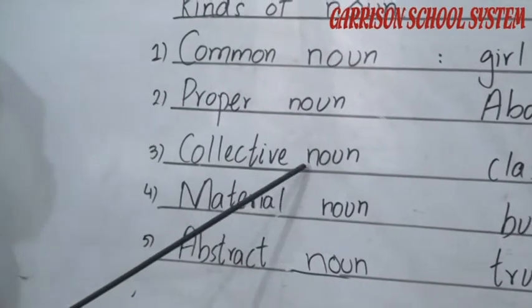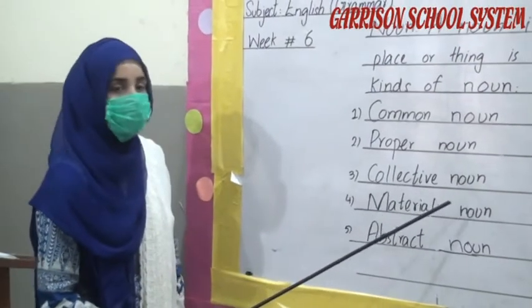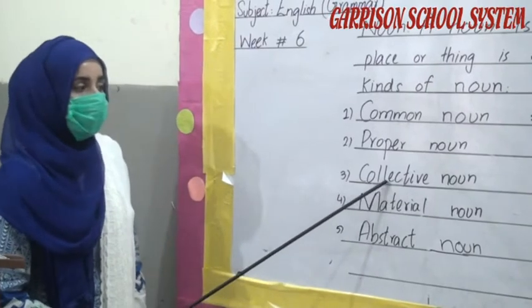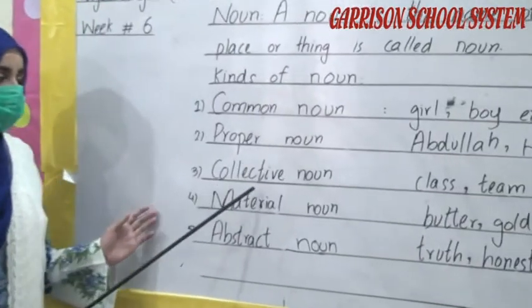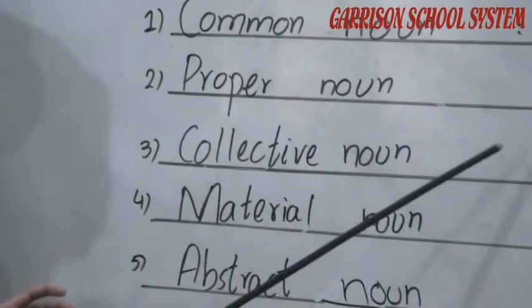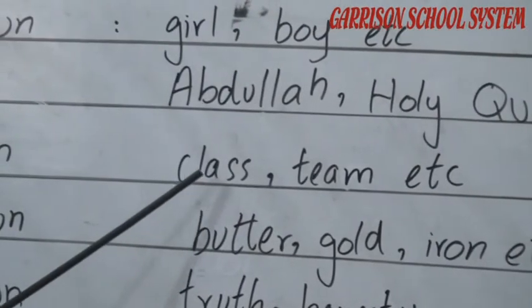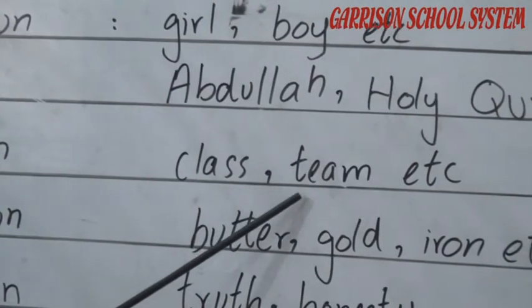Then, proper noun. The name of a particular person, place or thing is called a proper noun. For example, Abdullah, Holy Quran, etc. Number 3, collective noun. As shown by the name, this represents a collection of nouns. The noun which denotes a collection of nouns is called a collective noun. For example, class. Class is a group of students. Team.